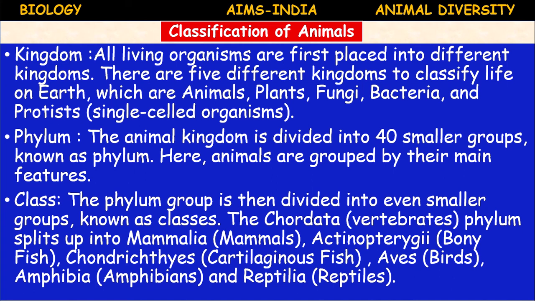So like that, class is divided. Class consists of a particular, more specific group. Phylum is divided into classes. The phylum Vertebrata is divided into main classes like fishes, amphibians, reptiles, birds, and mammals.